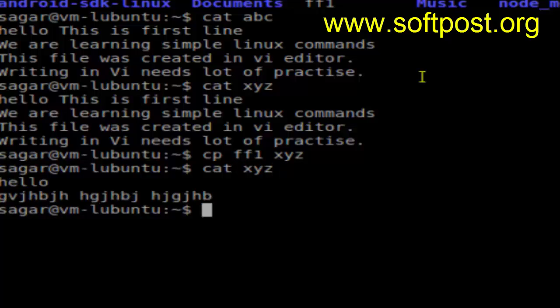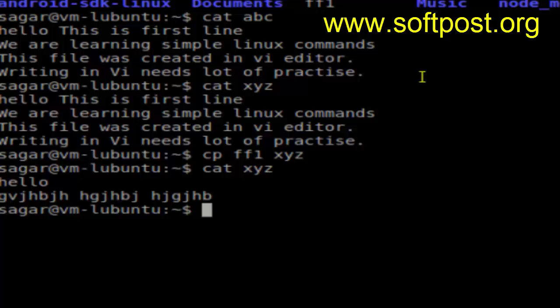The more important thing to notice here is that Linux did not ask whether you want to override that file, because the xyz file already existed there. So the copy command doesn't ask by default, but there is a switch you can use with the copy command